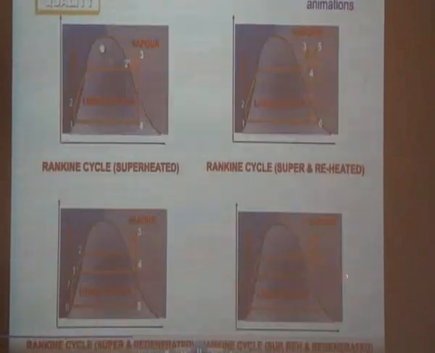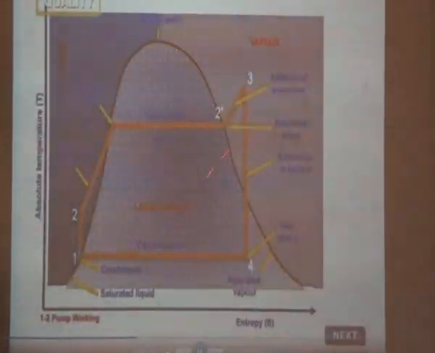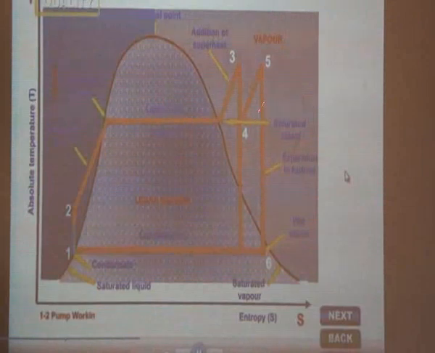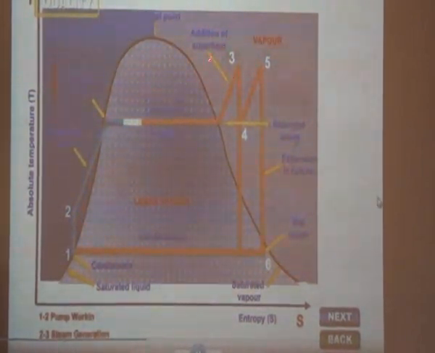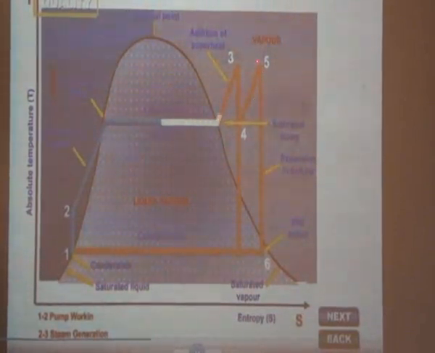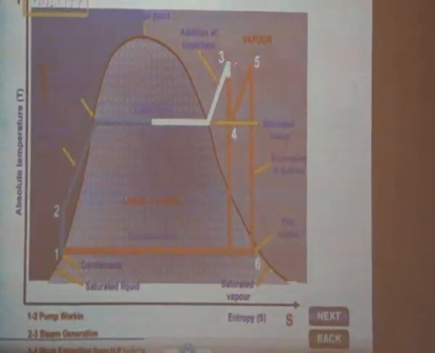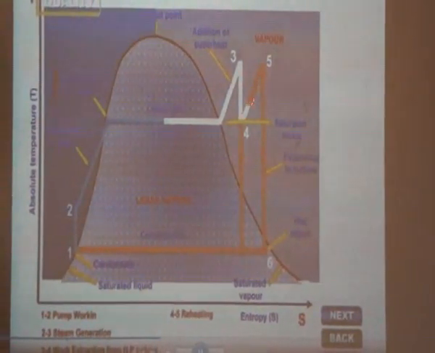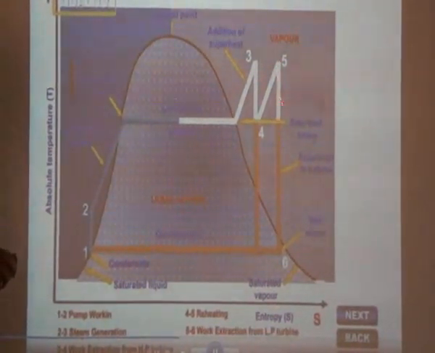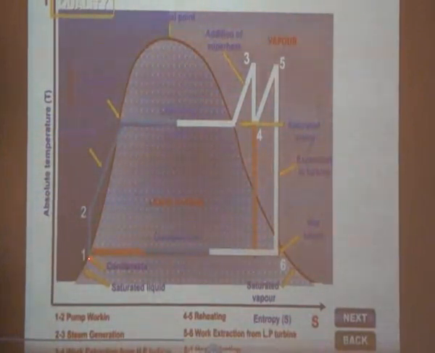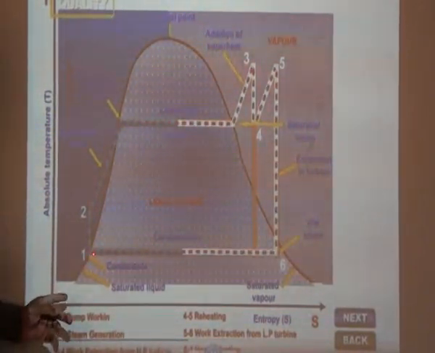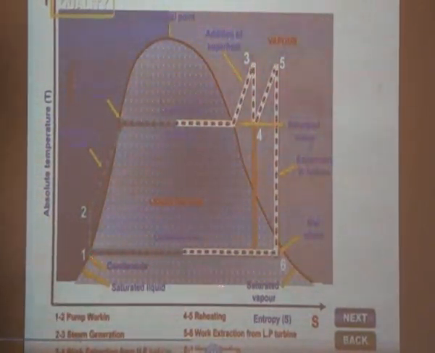3 to 4 and 4 to 5 here. The 4 to 5 represents the reheating process. In this case, there is an addition in the superheated region: the saturated steam, then the superheated steam, is again passed to the reheat section of the boiler. Then 5 to 6 is expansion in the second turbine, the wet steam. This point is the present context. This point is totally liquid.